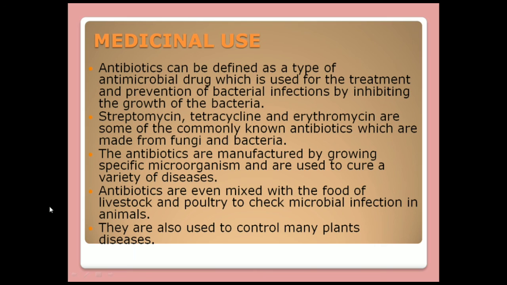Foe means enemy. Then we saw what microorganisms are: living organisms which cannot be seen by the naked eye. Then we saw the different groups of microorganisms: bacteria, fungi, protozoa, algae and viruses.